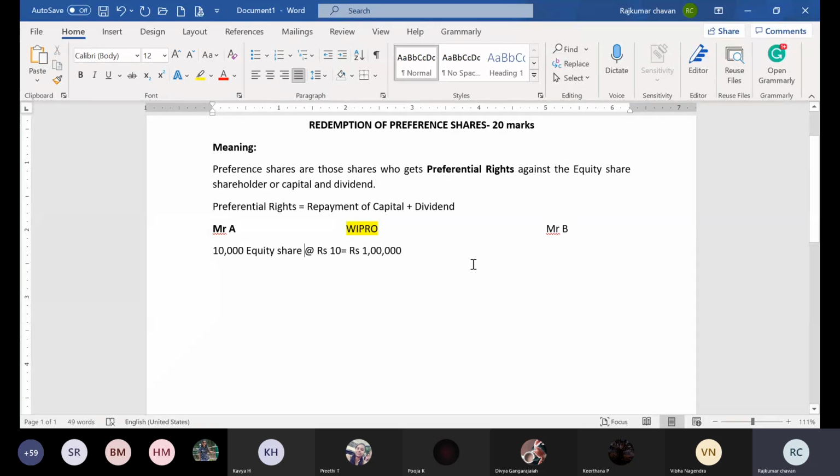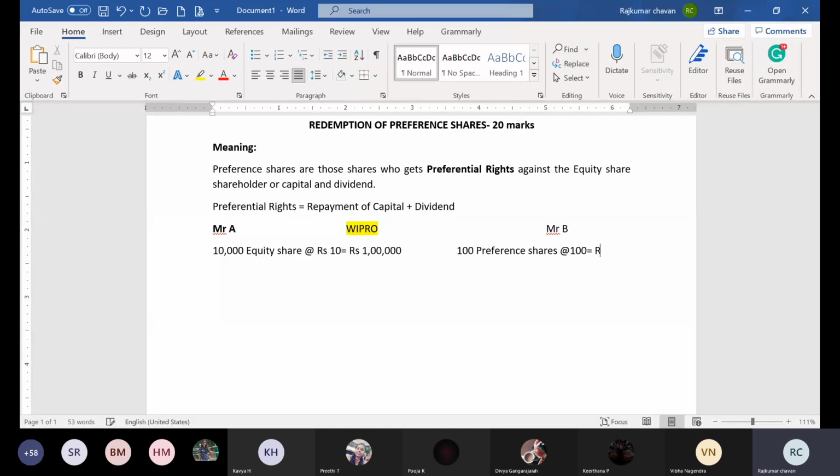Now let us talk about Mr. B. Mr. B has purchased 100 preference shares of Wipro company, and the value of each preference share is 100 rupees.